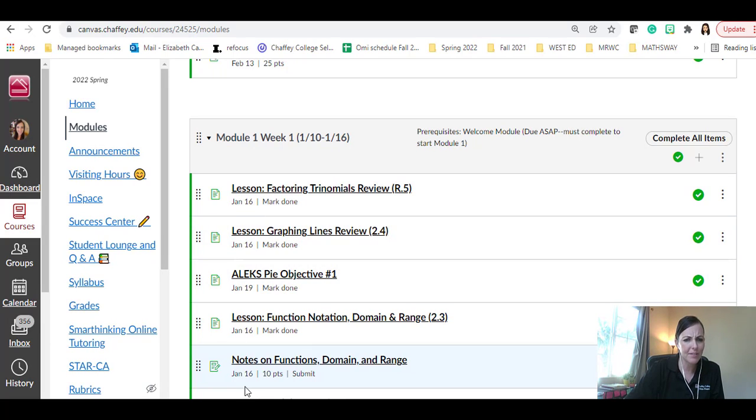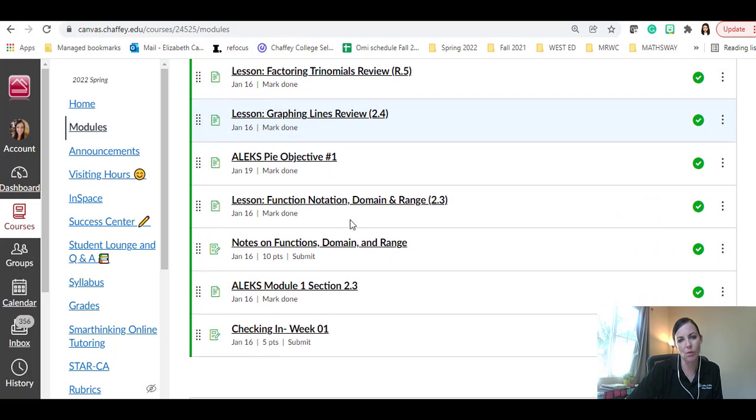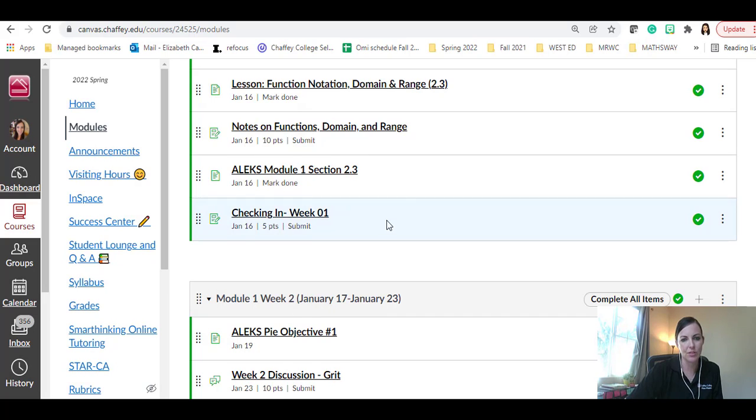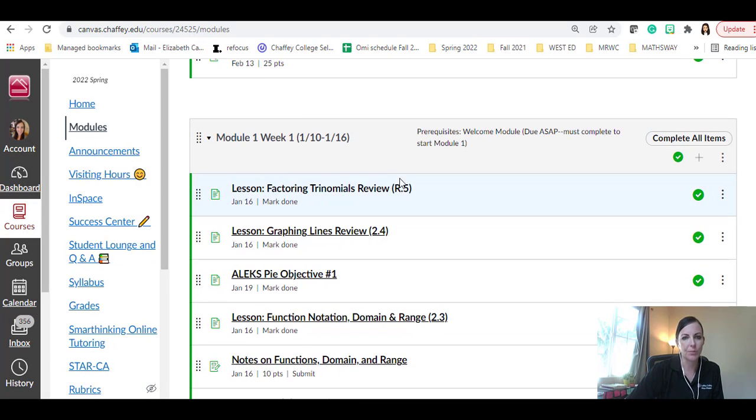All right, so just fixing this, I had to update it because it had the wrong date for some reason. But January 10th to the 16th. So every single week for our actual math content, it'll say what module we're working in, and then it will say week 1, or if we scroll down, you can see week 2 down below. And you're going to need to work through every single one of these pages. And it'll direct you when you need to leave Canvas and go work in Alex. Okay, so you need to do the learning part first, then work in Alex.